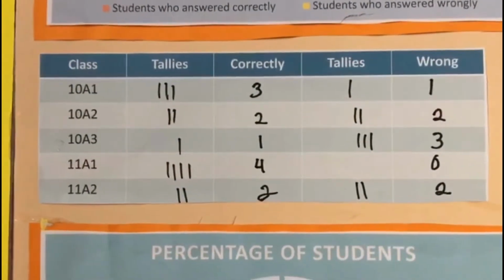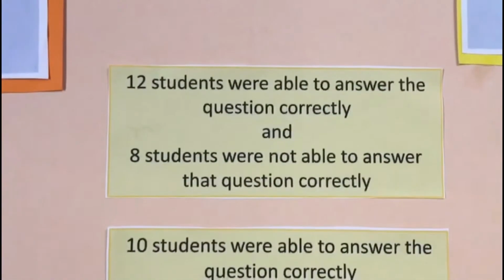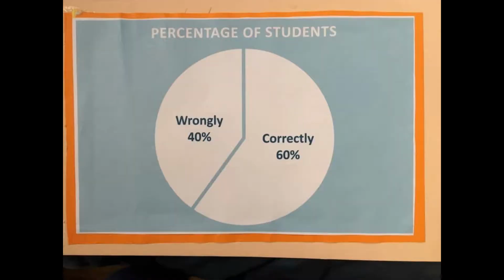So we put the data in tally form, and by that we know that 12 students did correctly and 8 students did wrongly. Here is the percentage of students who did correctly and wrongly in linear equations. As you can see, 60% of the students did correctly and 40% did wrongly.